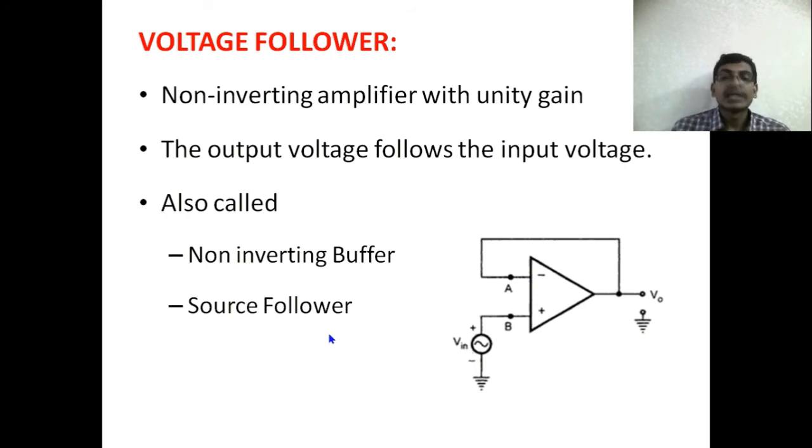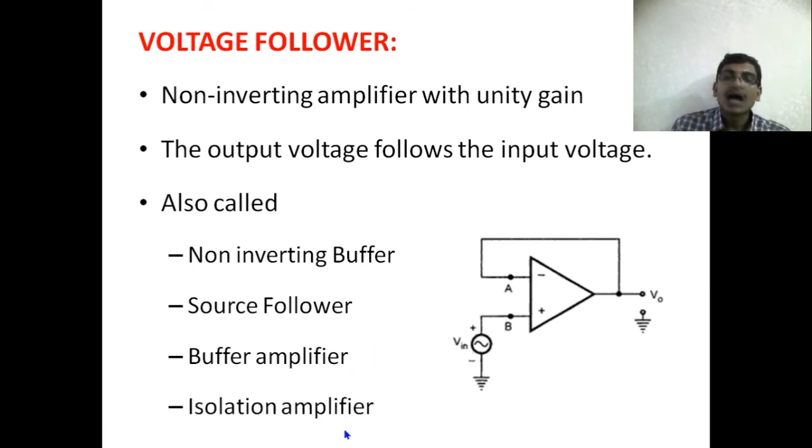Source follower in the sense, whatever is the source, that will be the output voltage. Here the source is nothing but Vi in, and output voltage V0 is equal to Vi in. That's why it is also called a source follower, and it is also called a buffer amplifier. So buffer is nothing but just transferring, right? It is also called an isolation amplifier. Isolation amplifier in the sense just separating the two sections. So it can be used to isolate the two circuits.